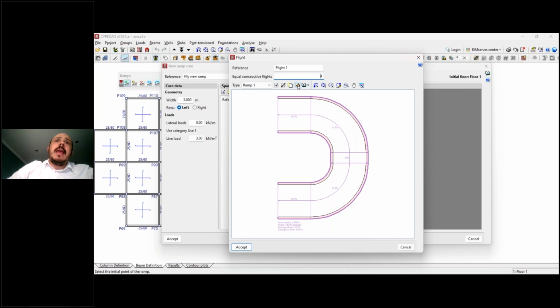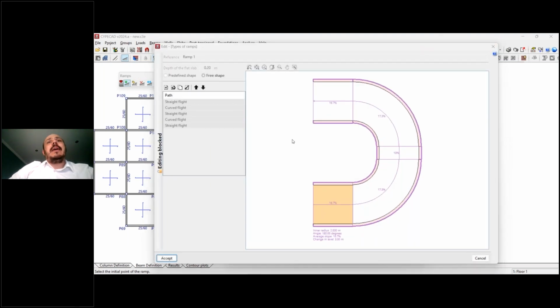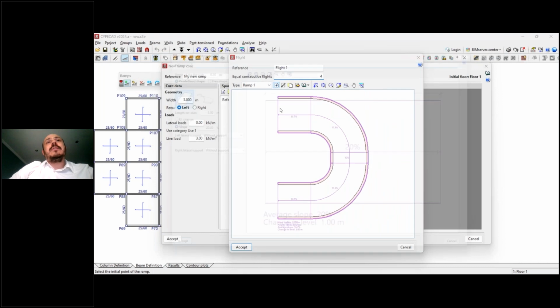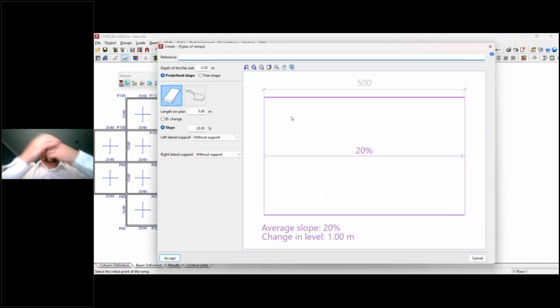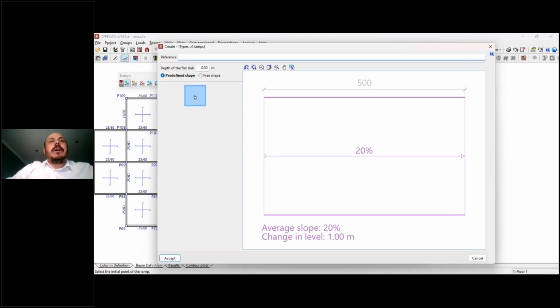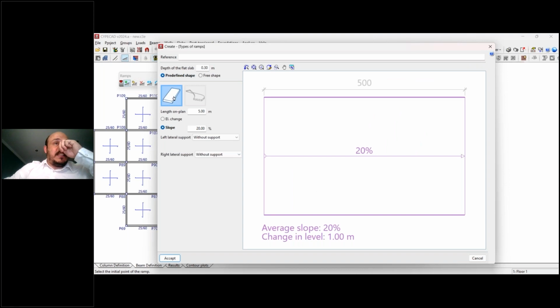Okay, and here when I create, I can create the geometry of these flights. Okay, for example, I can create, as I said before, just one element, so one of these pieces of my flight that could be a straight flight or a curved flight. Okay, so this straight flight would be a length. Actually, it's the projection of this length on plan.